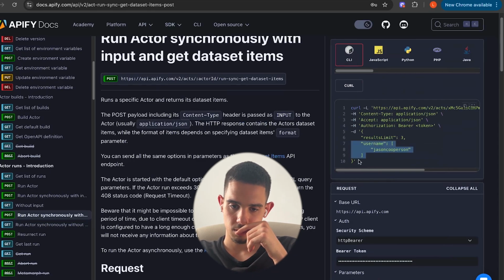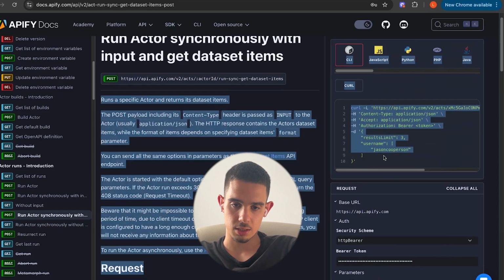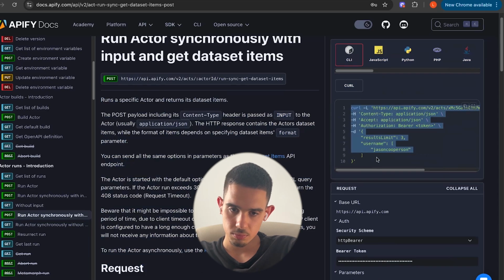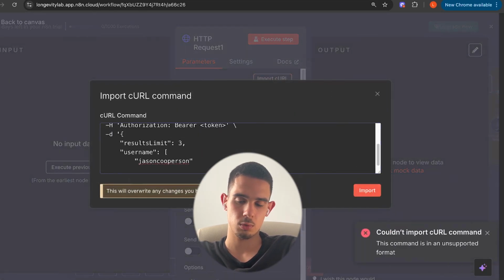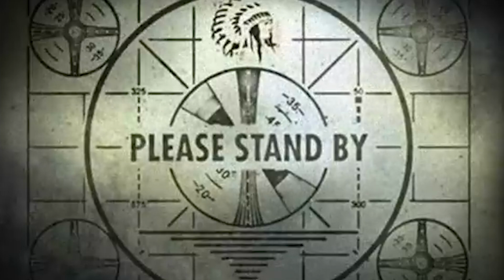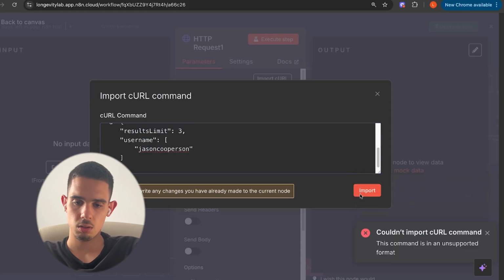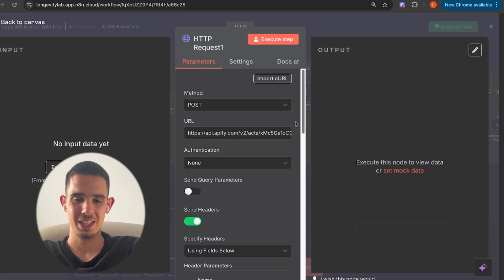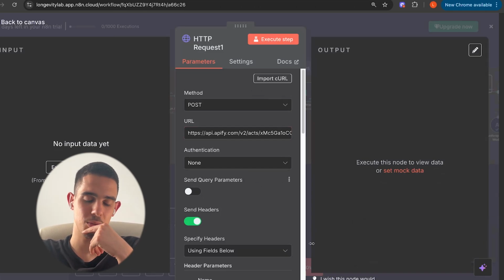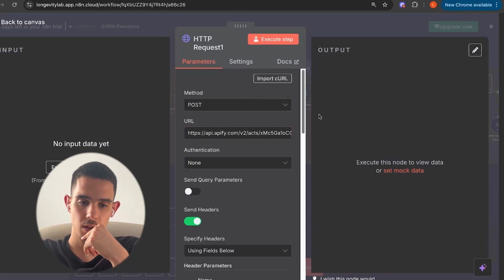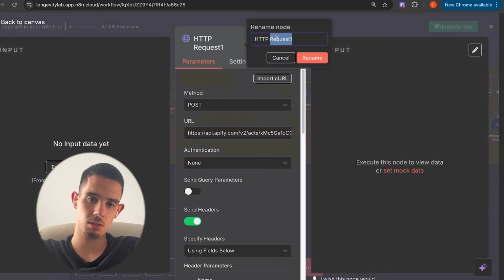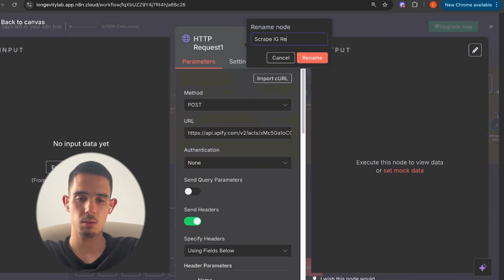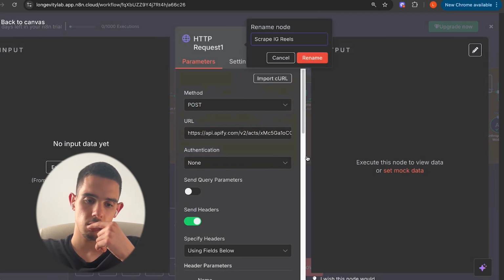And then you're gonna go ahead and grab this curl. You're gonna import it over here. Okay, so it did work. I just need to reconstruct the curl a bit. But there you go. Now we have the HTTP request done. I'm gonna name it scrape IG reels. Rename it.